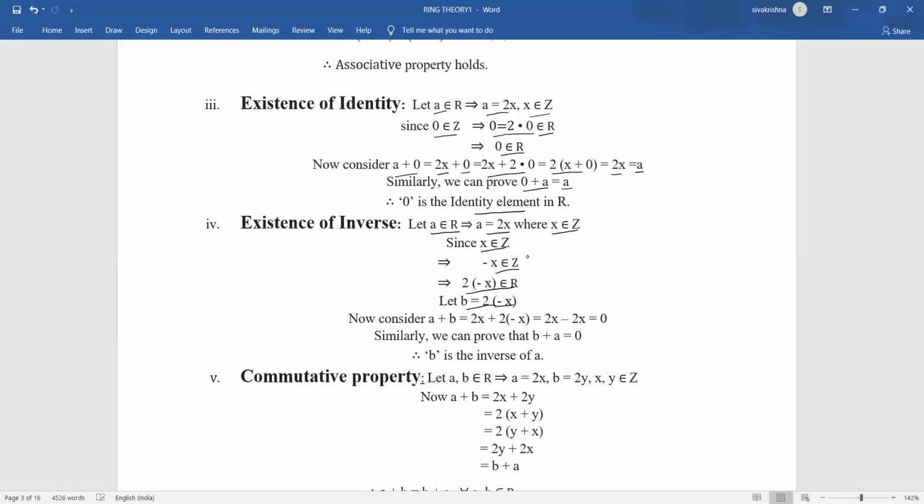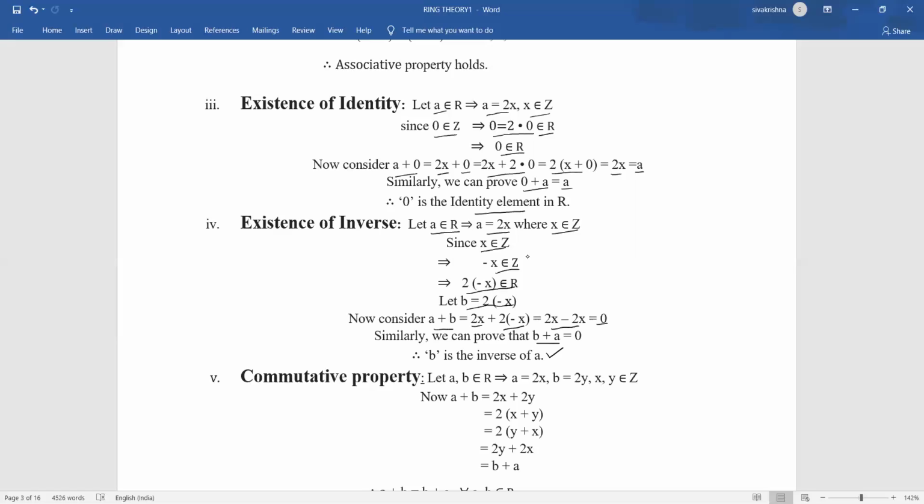I am treating 2 into minus x as b, and I consider a plus b. So a is equal to 2x and b is 2 into minus x, which is minus 2x, and 2x minus 2x is equal to 0. Similarly, if we consider b plus a also, we get 0. It means the sum of two elements is equal to the additive identity element. If the sum of two elements is the additive identity element, we say those two elements are inverse to each other. So b is the inverse of a. Therefore, the inverse property holds.